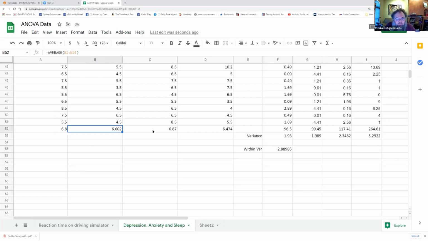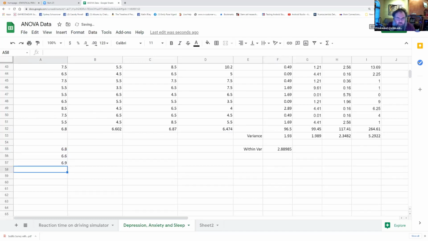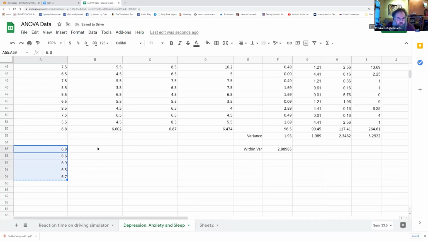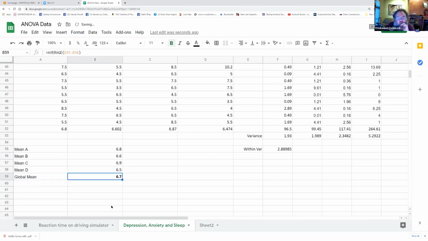Well, I have group means here. Right? I have a group mean. I have 6.8, I have 6.6, 6.9, and 6.5. I have 4 groups right here. I'm going to start by getting our average. So actually, let's move all of this over a notch. So this is the mean for group A, mean for group B, group C, and the mean for group D. And this is what we call a global mean. 6.7 is the global mean. It is the mean of means.